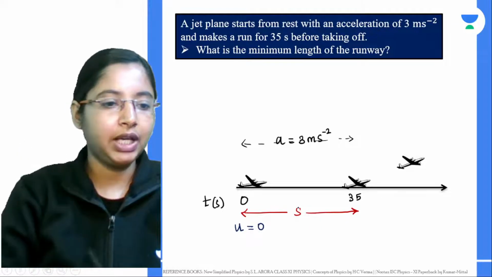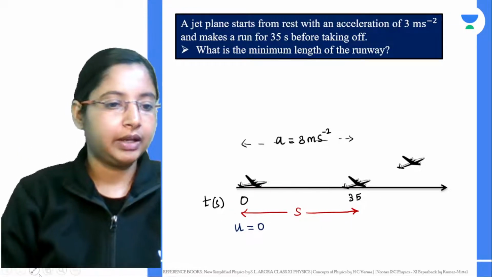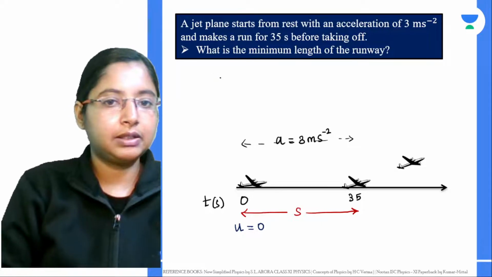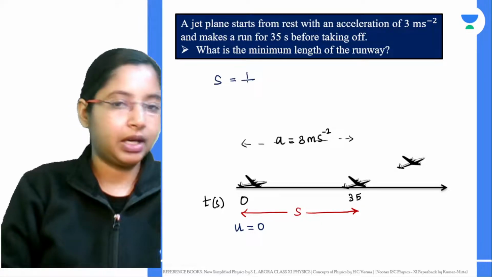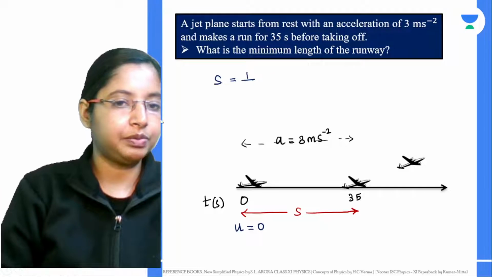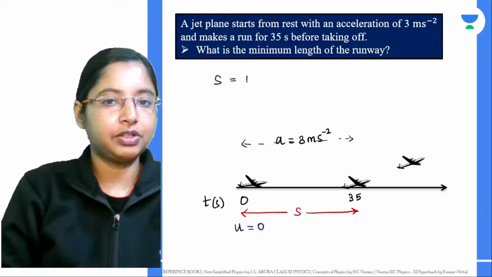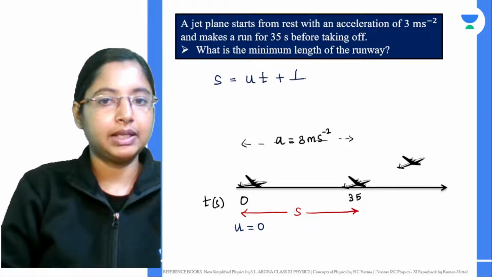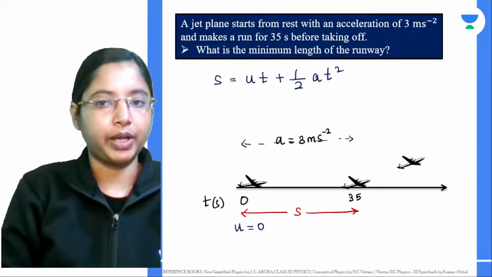Knowing that, we have to find the minimum length of the runway. In this case it is telling us about the displacement. This displacement is given by the second equation of motion, s equals ut plus half at squared.